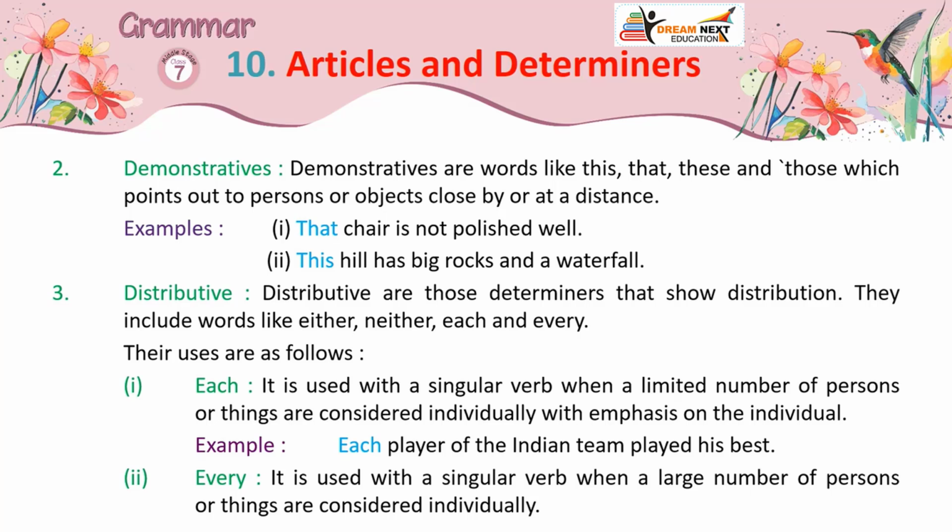3. Distributives. Distributives are those determiners that show distribution. They include words like either, neither, each and every. Their uses are as follows. 1. Each. It is used with a singular verb when a limited number of persons or things are considered individually, with emphasis on the individual. Example: each player of the Indian team played his best.